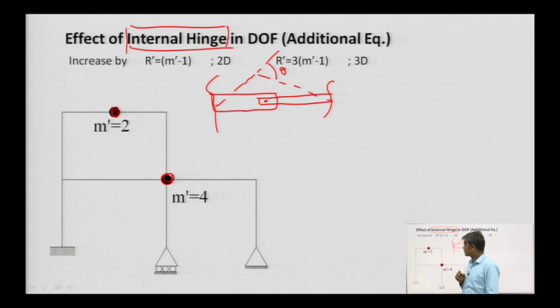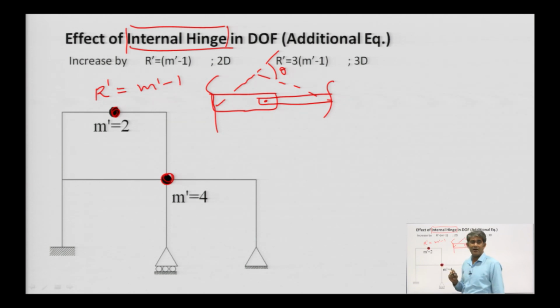How much will the kinematic indeterminacy be increased? It can be calculated by a simple formula. If we have a two dimensional structure, then the additional degree of freedom can be calculated as r dash is equal to m dash minus 1. What is m dash?